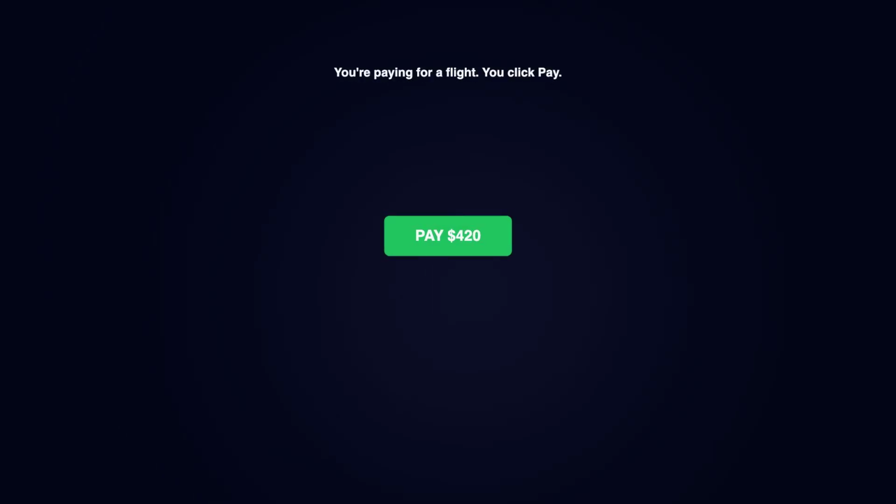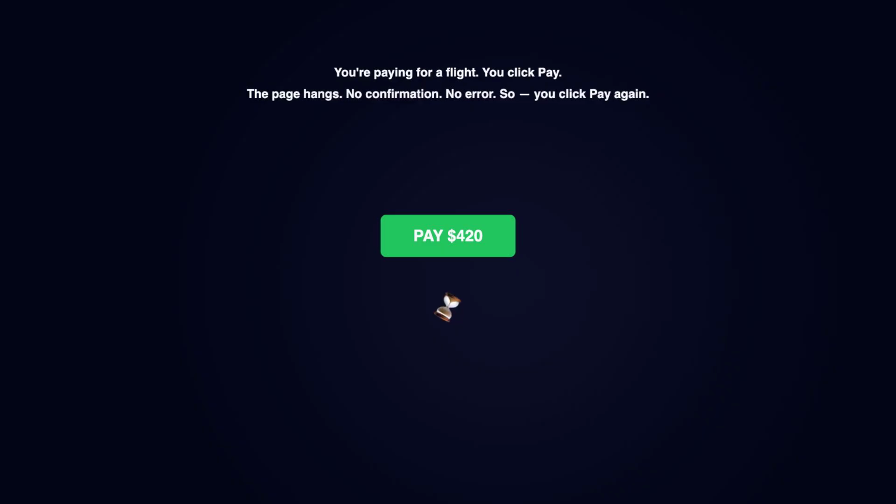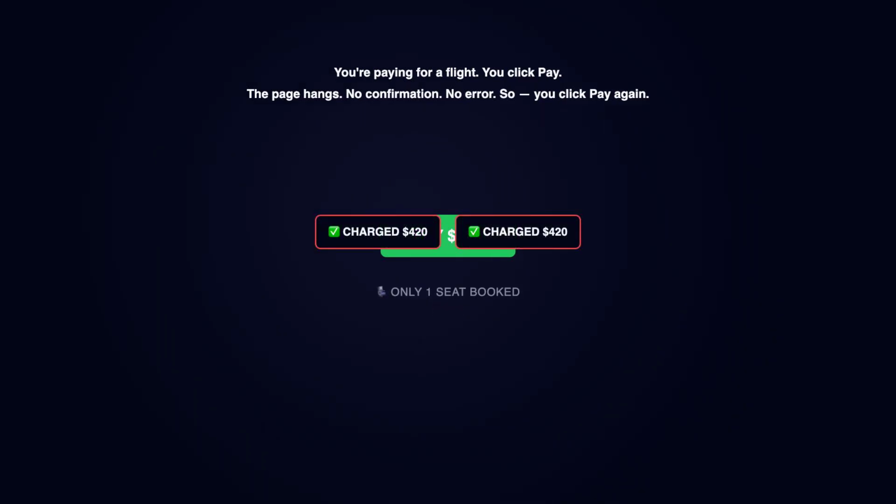You're paying for a flight. You click pay. The page hangs. No confirmation, no error, nothing. So you click pay again. 10 seconds later, 2 charges, 1 seat. The button doesn't know it already fired once. And on an unreliable network, clicking twice isn't a mistake. It's the default behavior you have to design for.